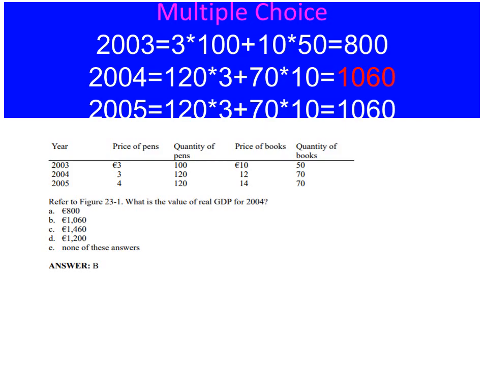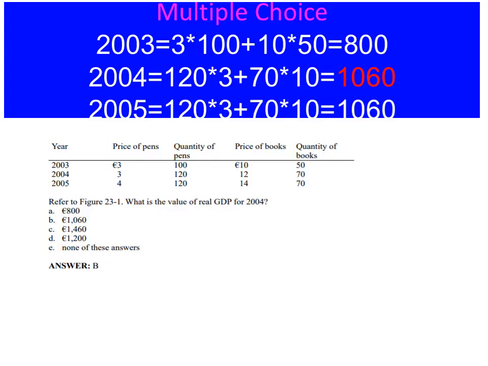Plus, the price of the book in 2004 is 17, and the quantity is 70. We do not multiply with 12, rather we have to multiply with 10, because we are going to calculate the real